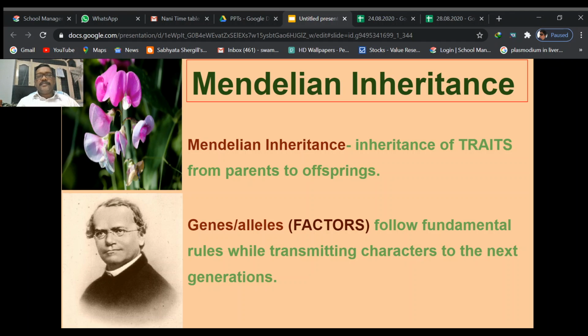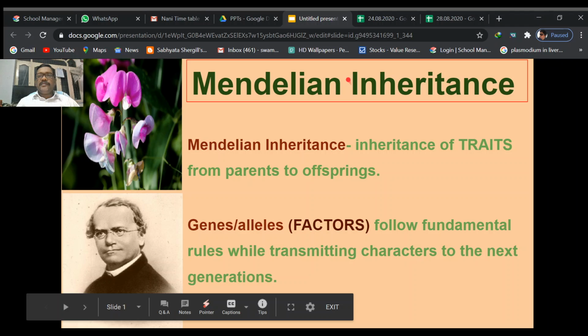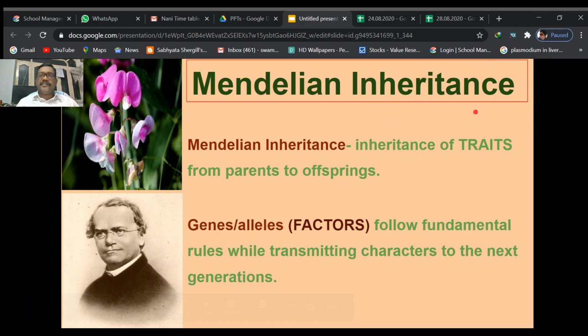Mendelian inheritance. Actually, what do you mean by inheritance? Inheritance is nothing but transmitting characters from parents to children. Those characters, either anatomical or morphological, either color or anything, which are present in the parents have to be transmitted to the next generation. But here the question is, how are these characters transmitted to the next generation?